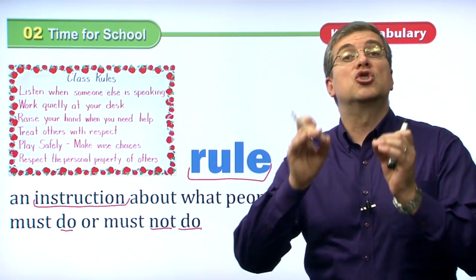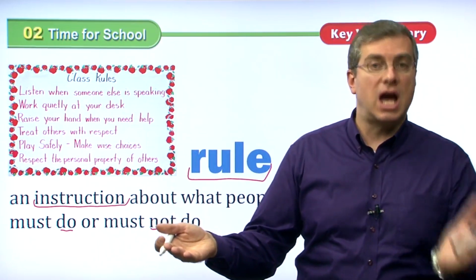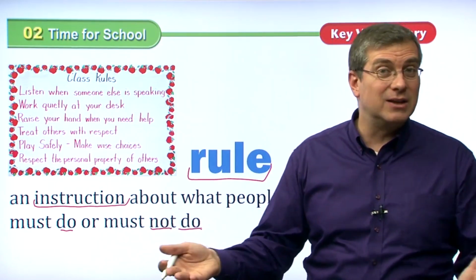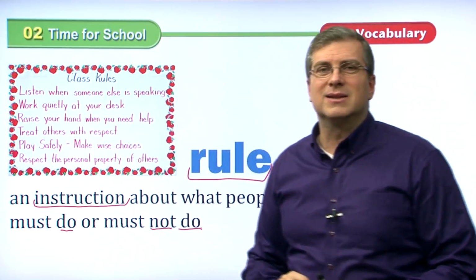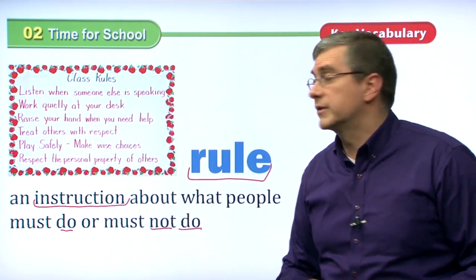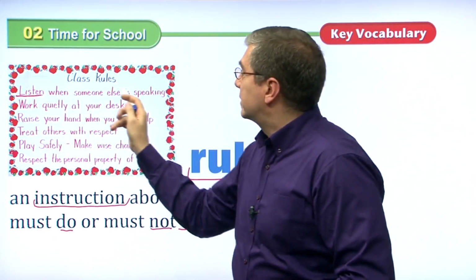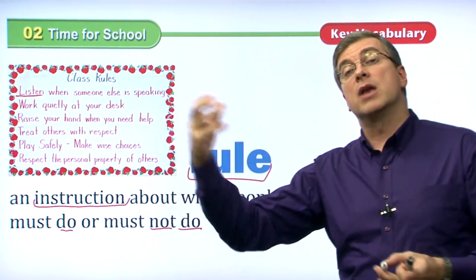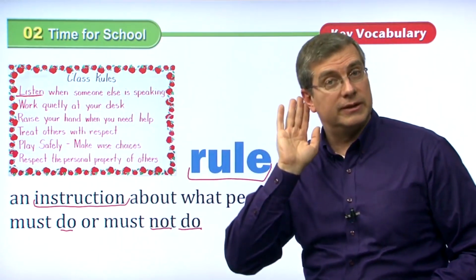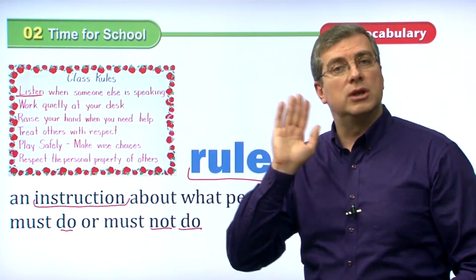There are things that you should not do. Things that we should do, things that we should not do, must do or must not do. Same thing. What are those things? If we look very carefully, we can see some rules. One, listen. Listen when someone else is speaking. So if you're in your class and another student is speaking, you should listen. Wait till they're finished, then you can talk. But you should listen first.